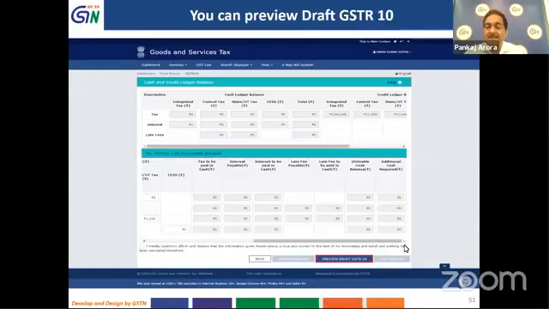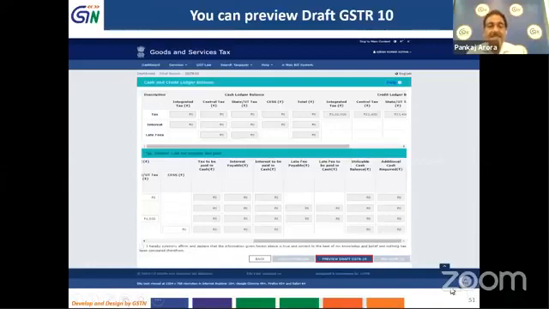on the stock of the inputs or the inputs contained in semi-finished goods or finished goods, ITC available on inputs contained in finished goods, as well as the capital goods or the plant and machinery. On the basis of the details entered in such stock, the relevant tax amount will be equal to the ITC computed on such stock. So such tax will be paid.